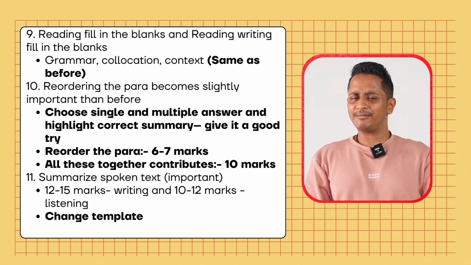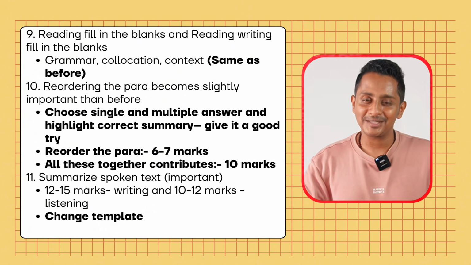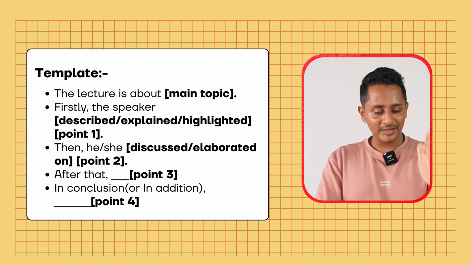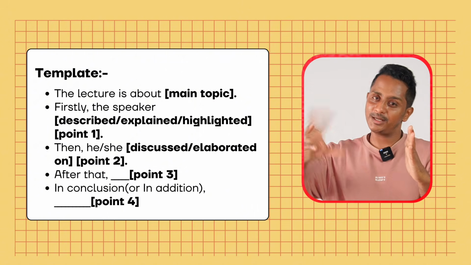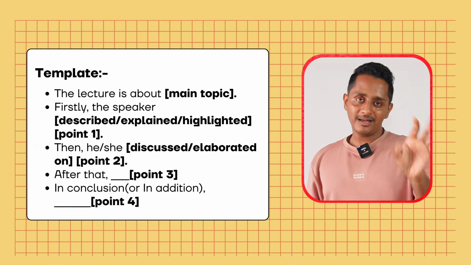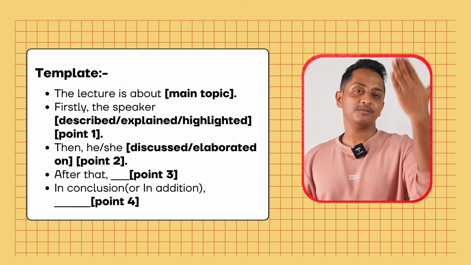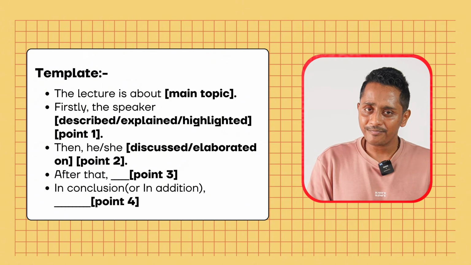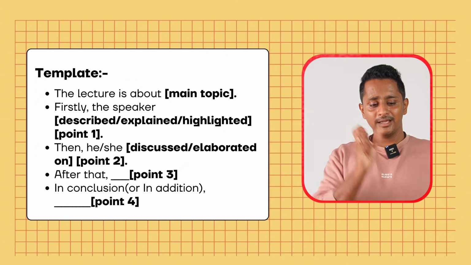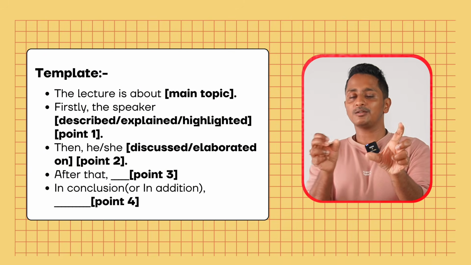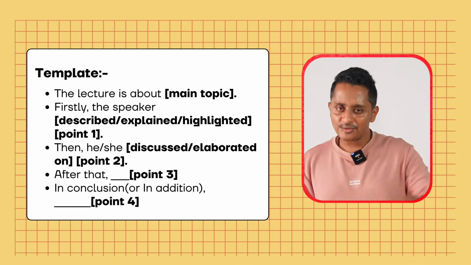Maybe Monday or Tuesday I will upload a video on summarize spoken text with the new template, but this is the new template. The lecture is about, firstly, the speaker described or explained or highlighted, then he or she. If the speaker was male, you choose he. If the speaker is female, you choose she. After that, next sentence. In conclusion, end. Or if you have one more sentence written, in addition, one more sentence. You got to make use of just the structure.